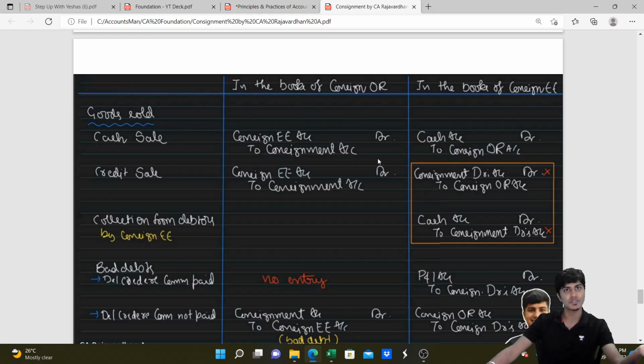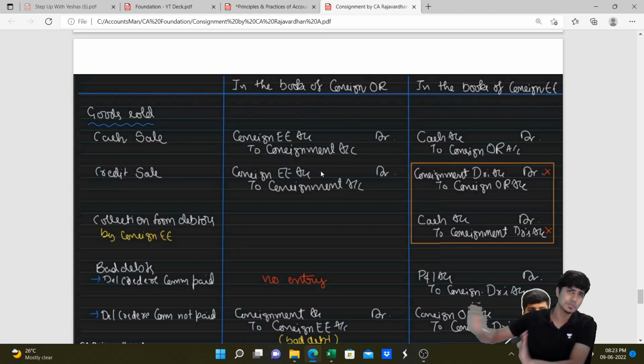Again, in the case of credit sales also the entry is the same, because as a consignor you have passed on the responsibilities of selling the goods, collecting the money either on cash sales or credit sales. Everything is the responsibility of consignee. As a consignor, you have given the goods to consignee, you should collect money from consignee. So I'll write consignee to consignment only for credit sales also.